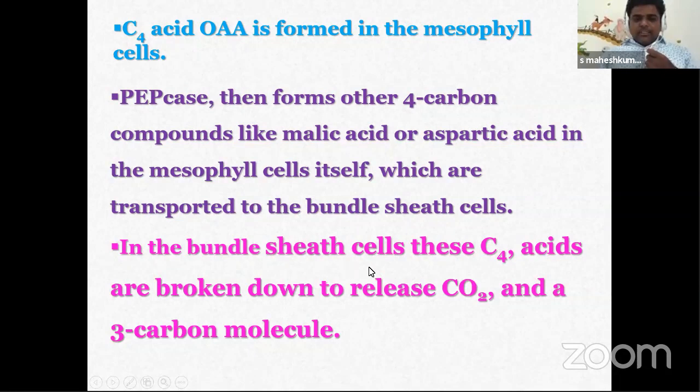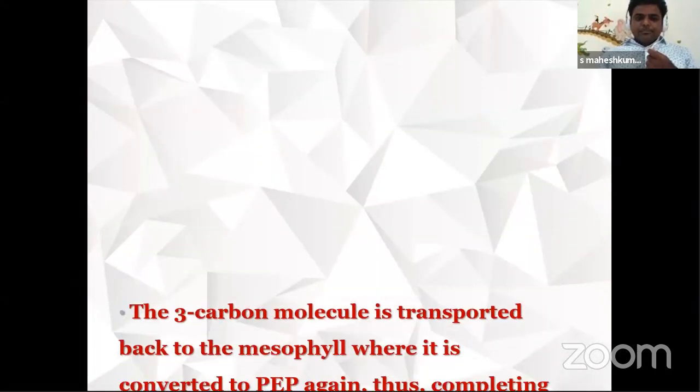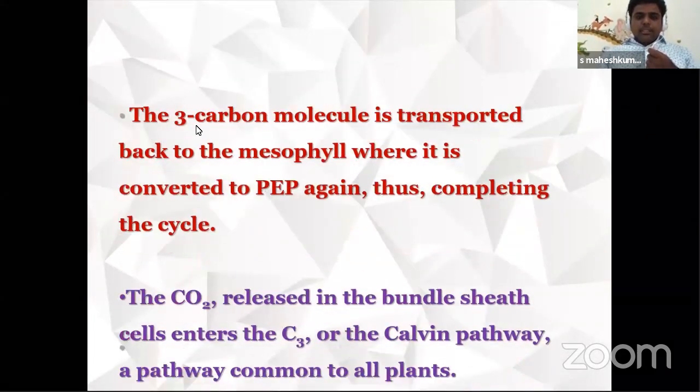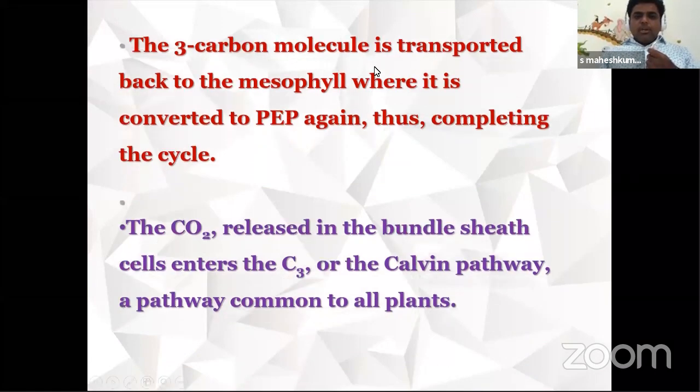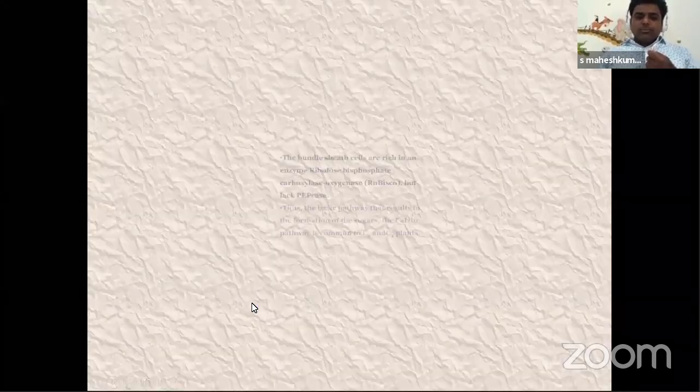Next, in bundle sheath cells, this malic acid is broken down into CO2 and pyruvic acid. Next, the 3-carbon molecule is transported back to mesophyll where it is converted into PEP again to complete the cycle. The CO2 released in the bundle sheath cells enters into the C3 cycle and completes to produce the glucose.